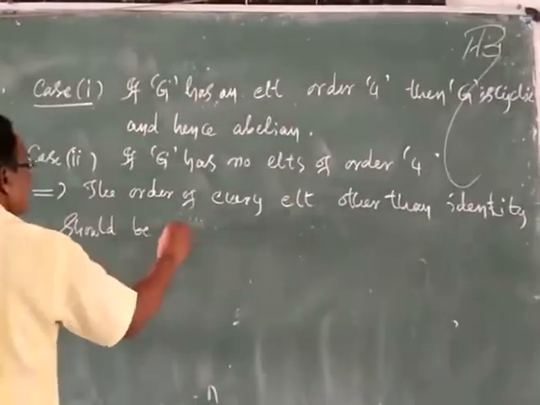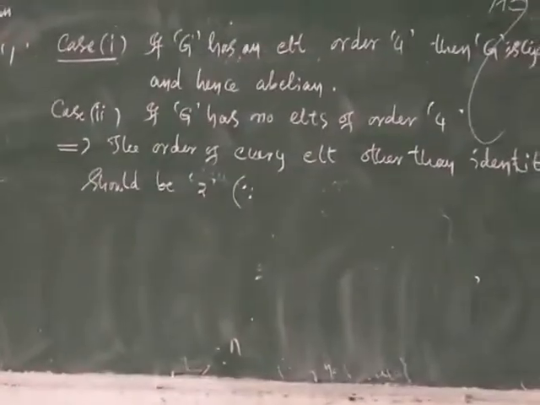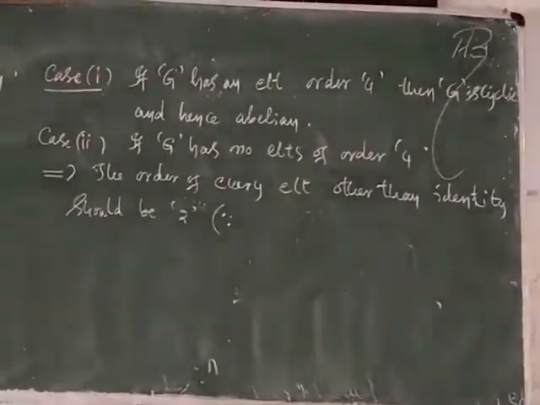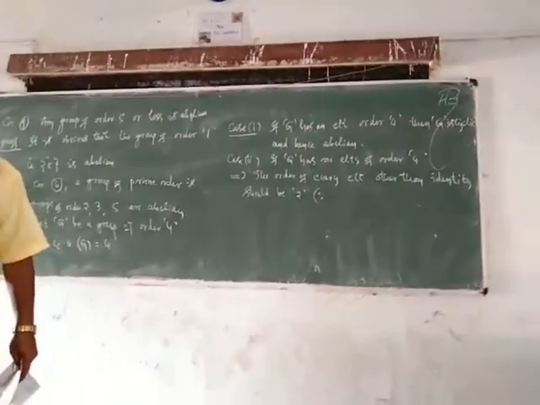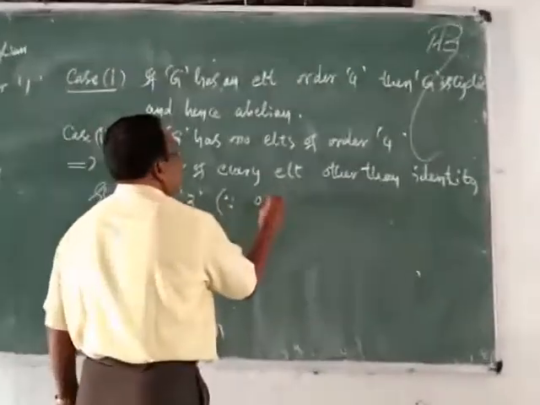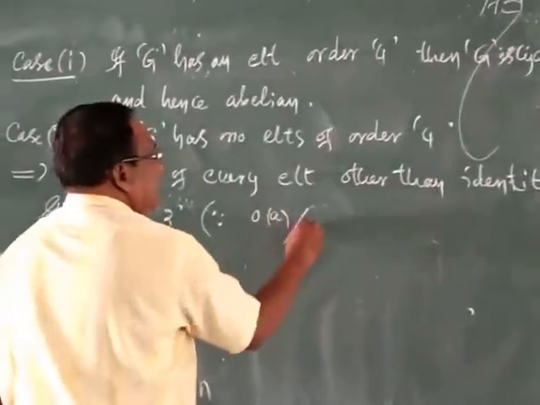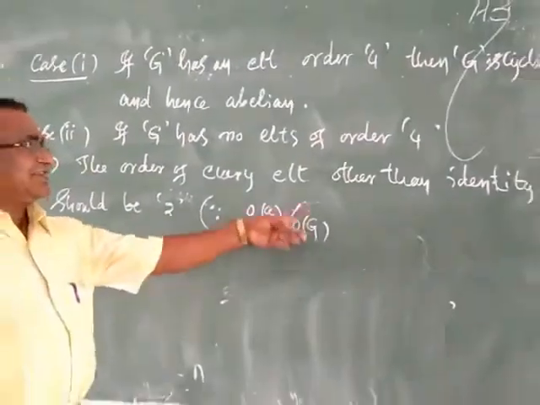Why is it so? Why should it be 2? Since we know that the order of a divides the order of G. What is the order of G here?